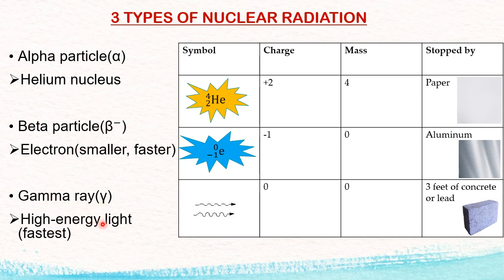So they are the three different radioactive radiations: their symbol, their charge, and their mass. And how to stop them, because they are very strong? You can stop them by these materials. Among these three, gamma rays are the fastest radiation. These gamma rays we use for medical treatment, which we learn when you take a higher MBBS course.